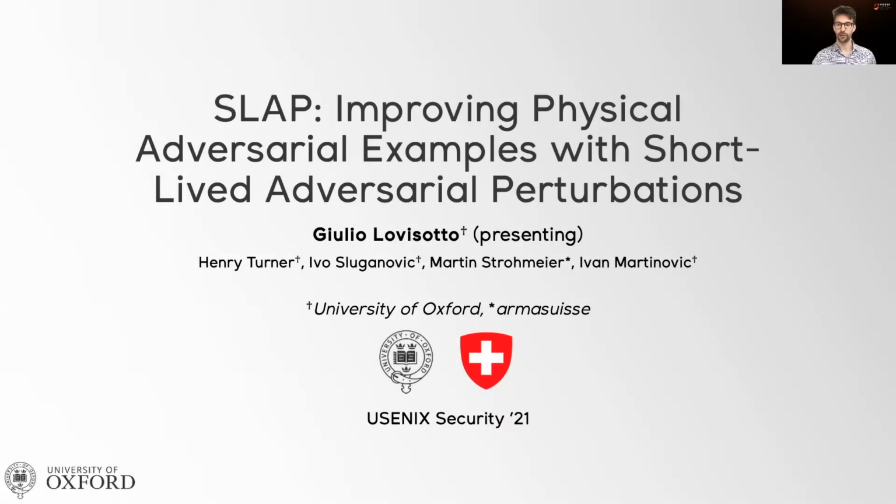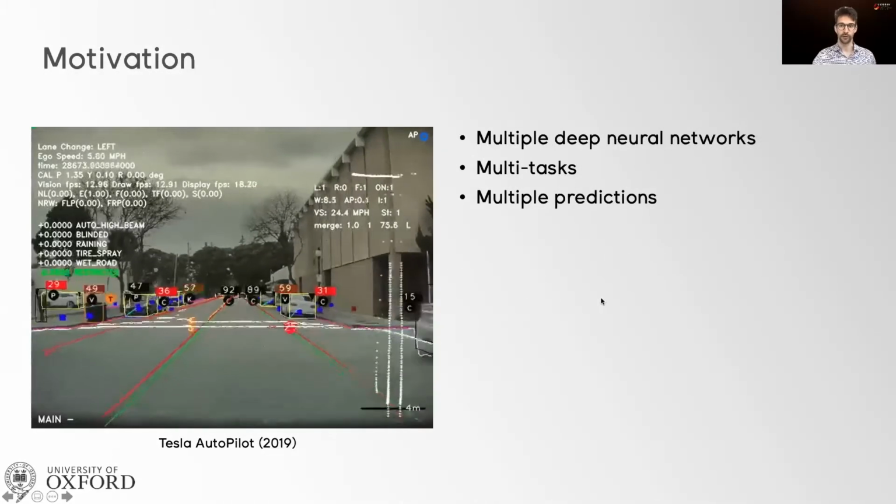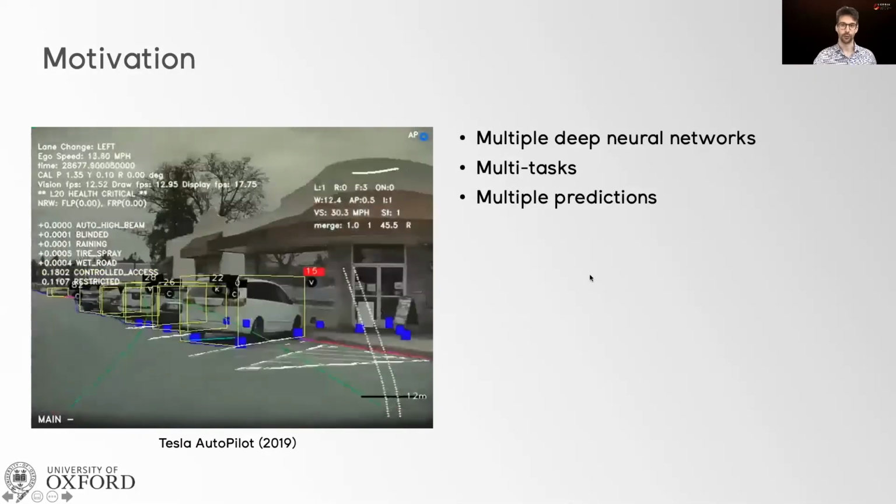I'm Giulio Lovisotto, and this is the presentation for our paper where we improve physical adversarial examples with short-lived adversarial perturbations, which we shorten with SLAP. This is a collaboration between the University of Oxford and armasuisse. Let me begin with the context and the motivation behind this work.